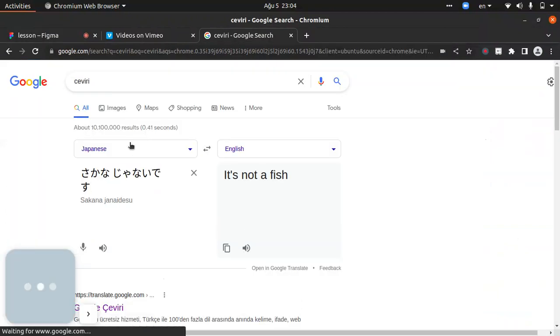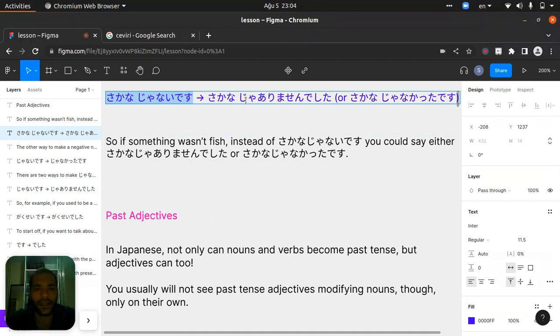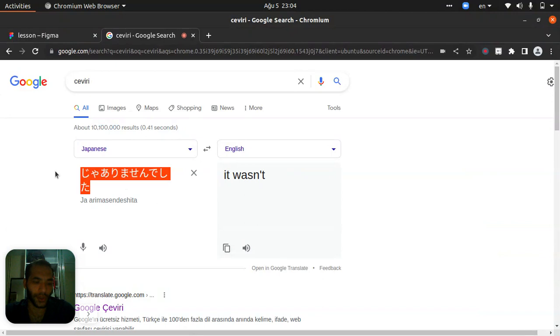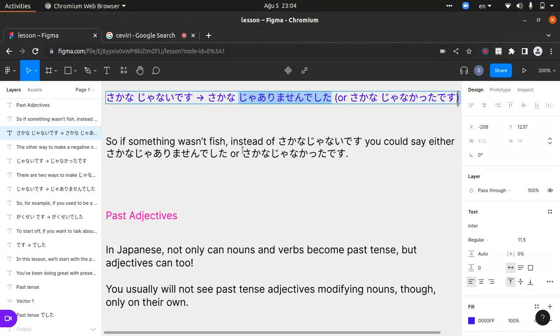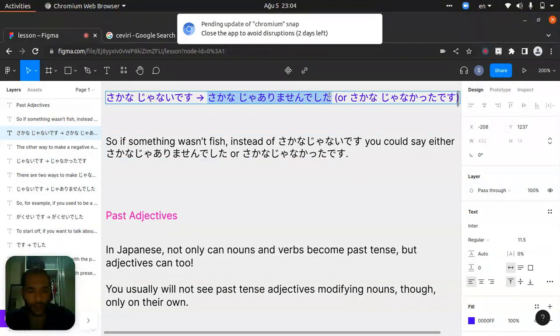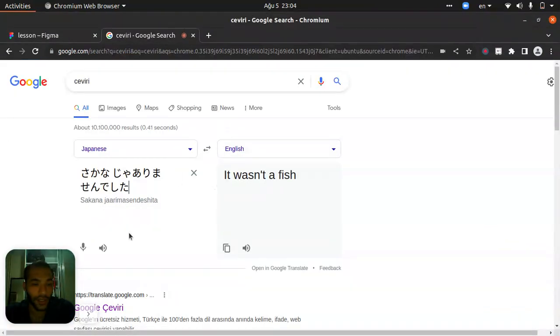It's not a fish, right? I told you it's something else. And sakana ja arimasen deshita. Ja arimasen deshita, what is that? Deshita, right? So it will be formal. It will be formal, believe me. It wasn't what? So where is the sakana? Let's come back to that. Let's do it faster. It wasn't a fish. Sakana ja arimasen deshita. It will be a formal place.